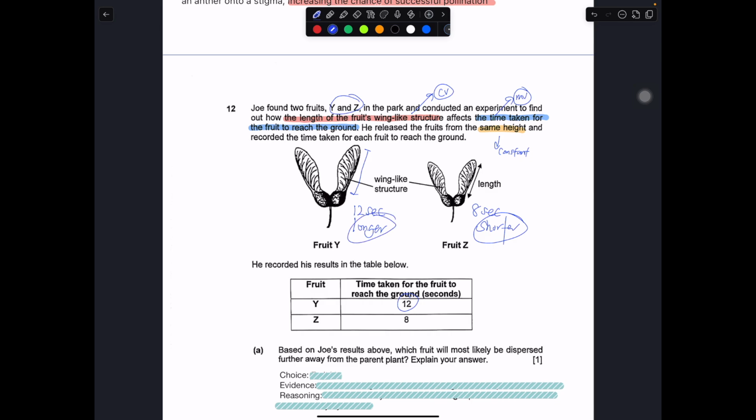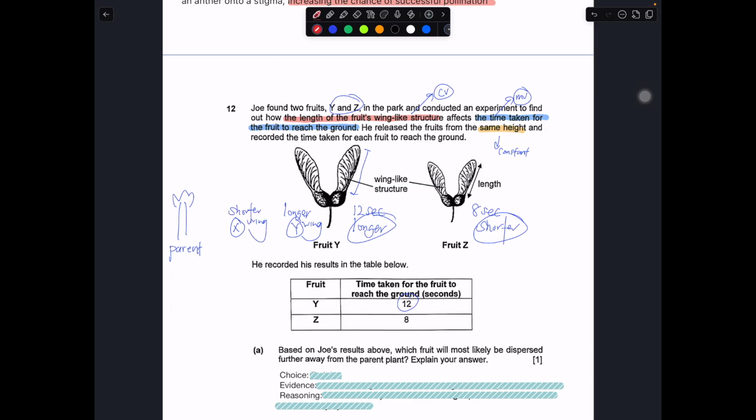Then they ask you, based on this, which one will be further away from the parent plant? Imagine this is the parent plant. Most likely Y will be here, the one with a longer wing, and X will be somewhere here, with a shorter wing.